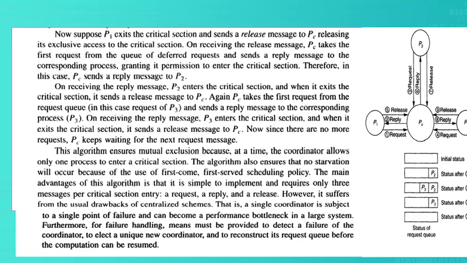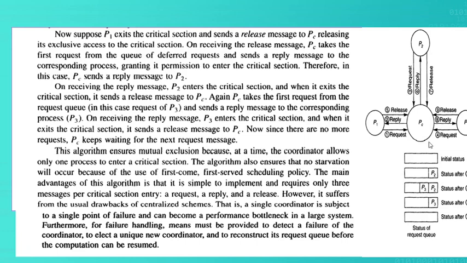Here the mutual exclusion concept is ensured, but if the coordinator fails, due to a single point failure, then there is no mechanism of checking. So one drawback of this centralized approach is the single point failure.